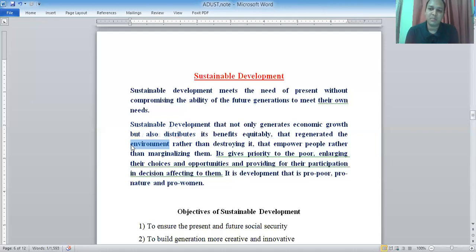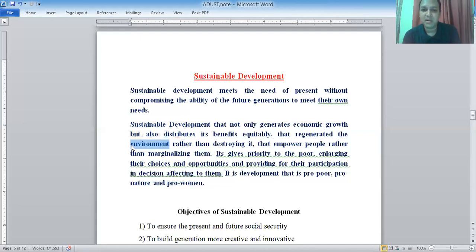So sustainable development mainly focuses on development that does not compromise the ability of future generations to meet their own needs. Here are some important objectives, or maybe also called goals, of sustainable development. I am now discussing sustainable development only. So you have to focus on sustainable development, not social development or any other kind of development. Sustainable development is more than social development, and more than economic development.